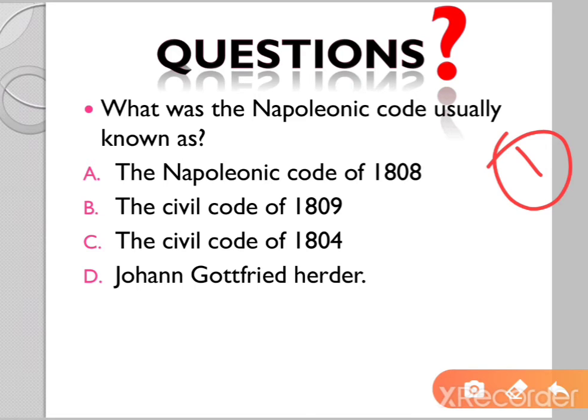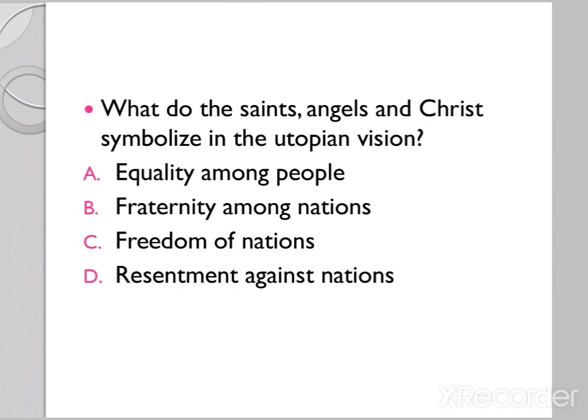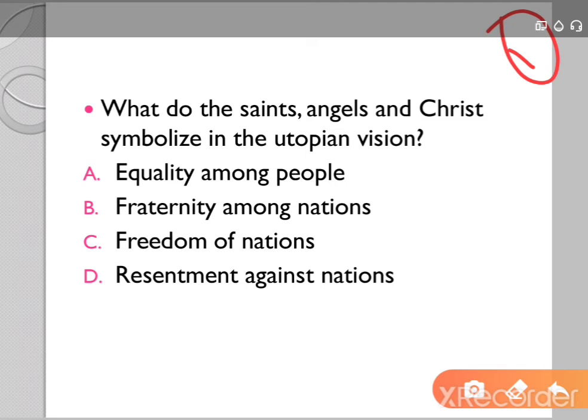What was the Napoleonic Code usually known as? This was the code of 1804. We read this in the previous slide. The Civil Code of 1804. So option C is your correct option.